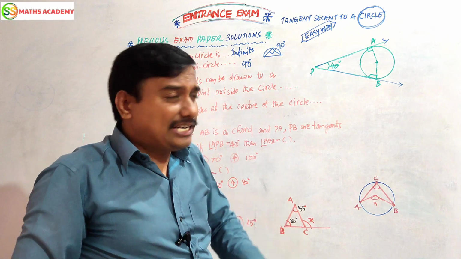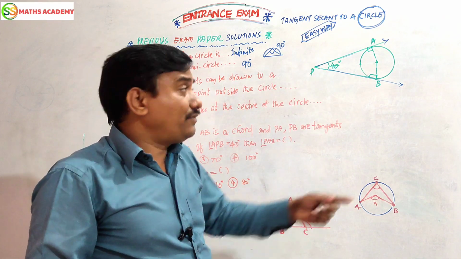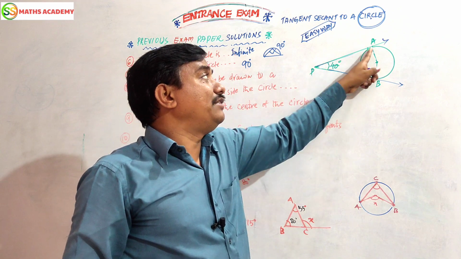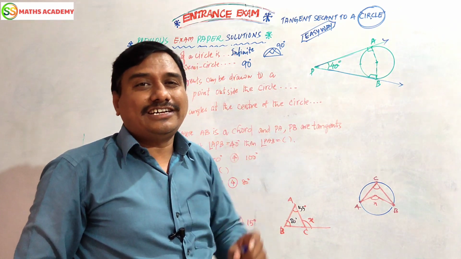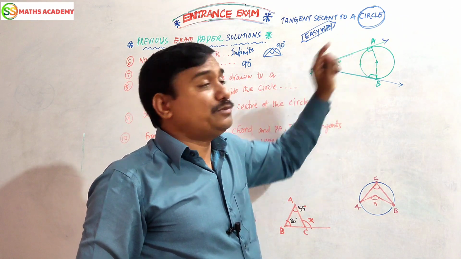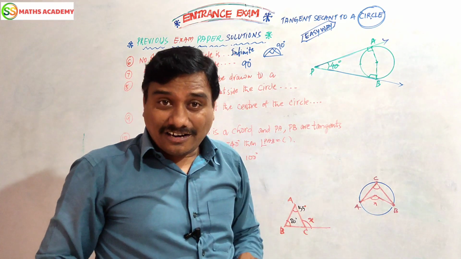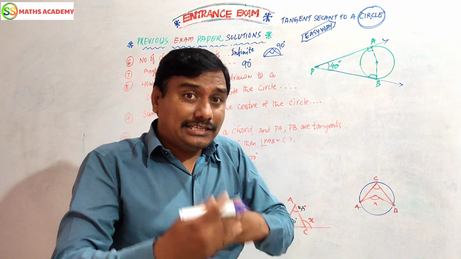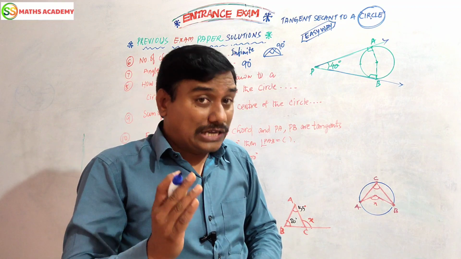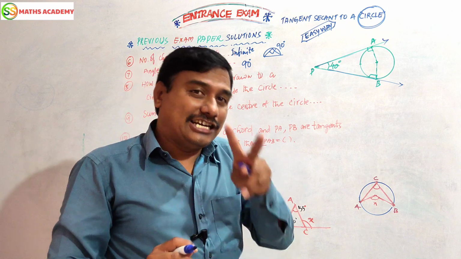Here I should cover once again the point of contact. What is the angle? 90 degrees. Where is the point of contact? The place where the radius and tangent meet is called the point of contact. A tangent drawn with the radius is perpendicular. A tangent drawn with the diameter is called parallel. These are questions they repeatedly ask in the exam. A tangent can touch the circle at one place, while a secant will intersect the circle at two places.